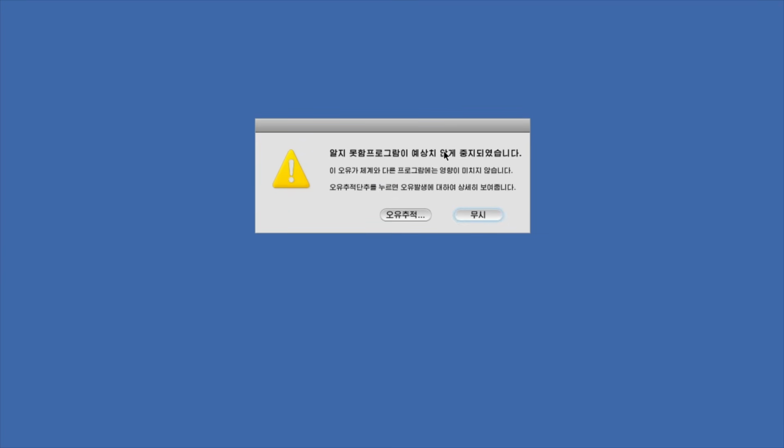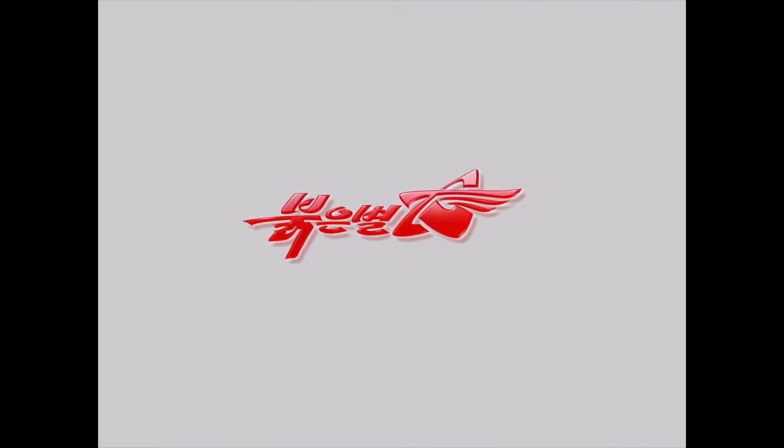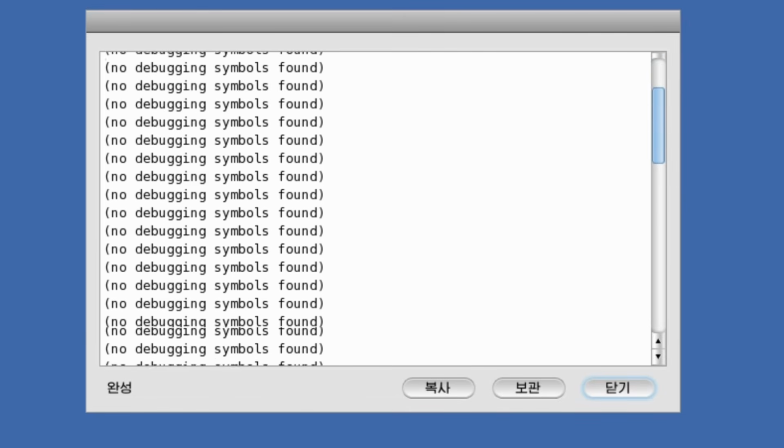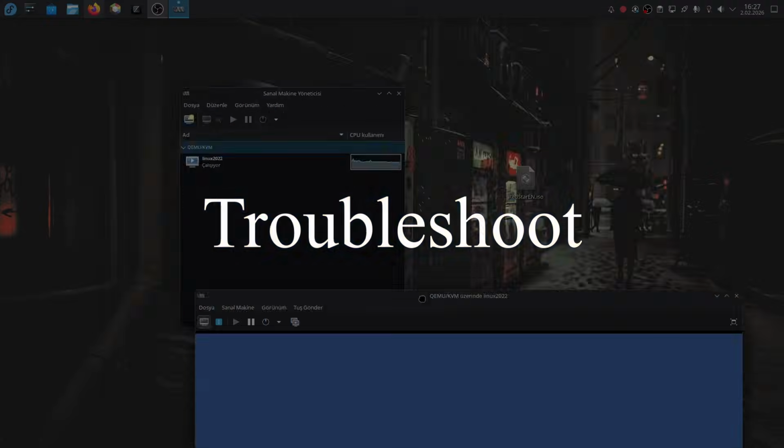What does this mean? Wait. Unknown, the program stopped unexpectedly. This error does not affect the system or other programs. Okay, ignore this. Oh, what does this say? Unknown program, ignore. Oh, it just froze. I can't move my cursor. Okay, it just says this. And no debugging symbols found. Yeah, it doesn't work. Let's try the old version.